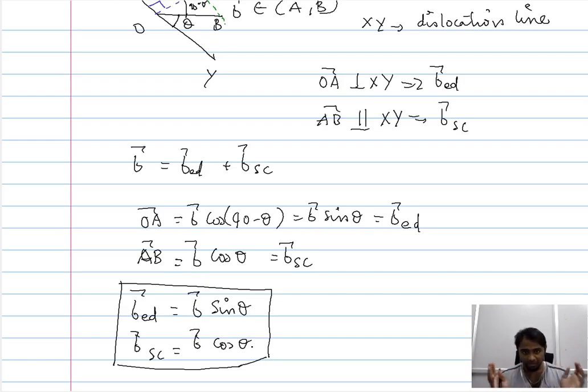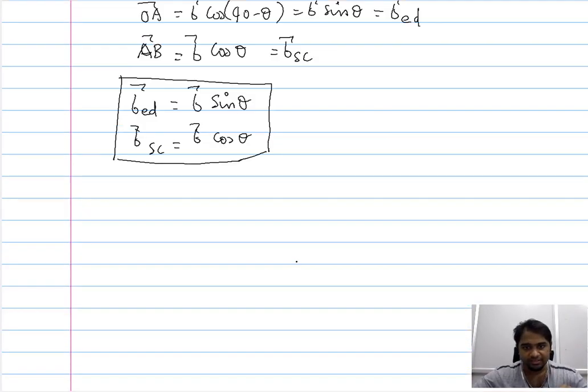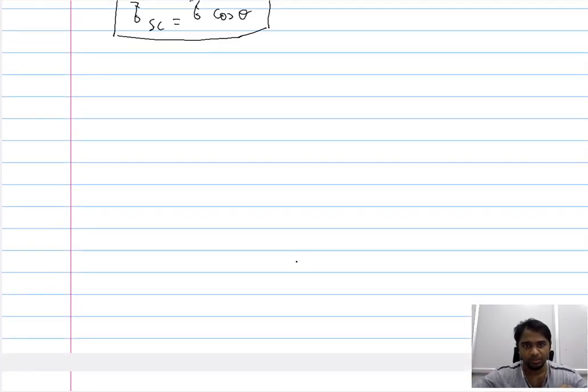So now you can assess the dislocation loop and consider a specific point, calculate a Burgers vector, and then identify how much of the edge dislocation is present and how much of the screw dislocation is present. Now let us move on to consider the energy of a dislocation.